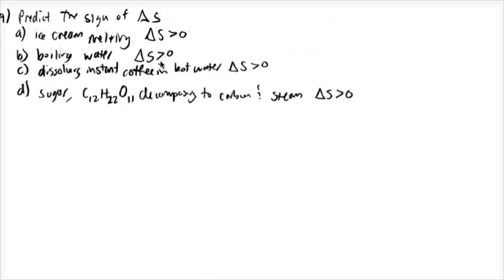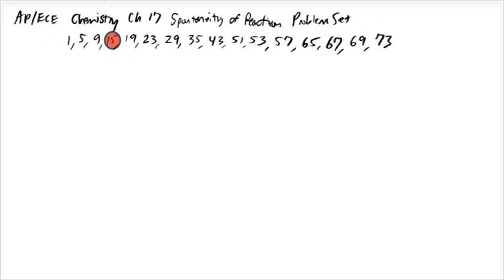Boiling water, getting more disorder, going from a liquid state to a gaseous state. Dissolving instant coffee in hot water, more disorder. And sugar decomposing to carbon and steam is a more entropic process. These are all things that create greater entropy than what you began with. Let's take a look at the next problem.